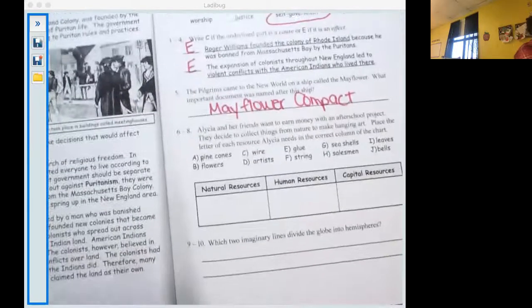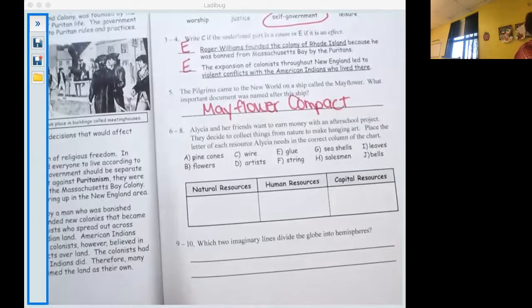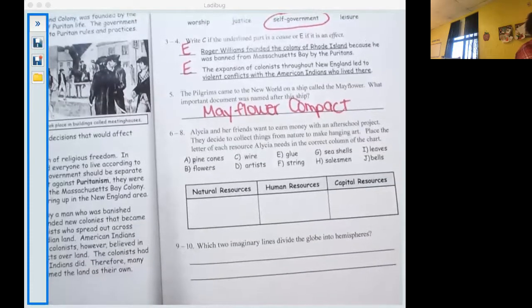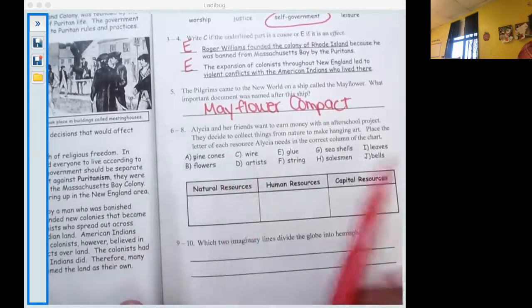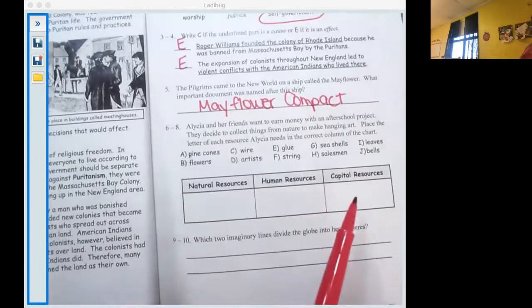Okay, 6 through 8, we have some economics review. We have the 3 different types of resources: natural resources, human resources, and capital resources. Alicia and her friends want to earn money with an after-school project. They decide to collect things from nature to make hanging art. Place the letter of each resource Alicia needs in the correct column on the chart. So we're going to look at this list and we're going to decide if it's a natural resource, human resource, or a capital resource. Okay.